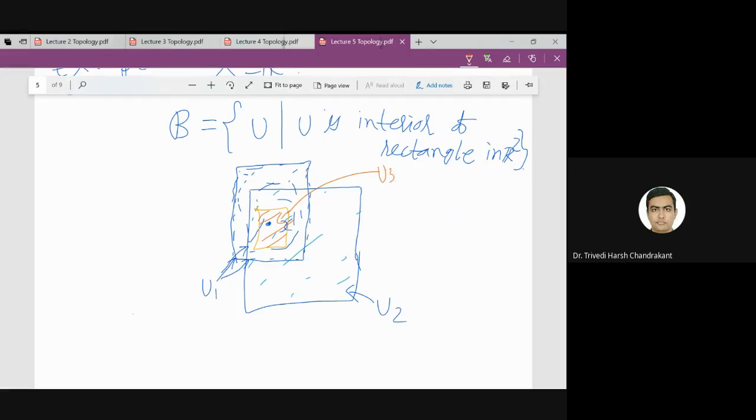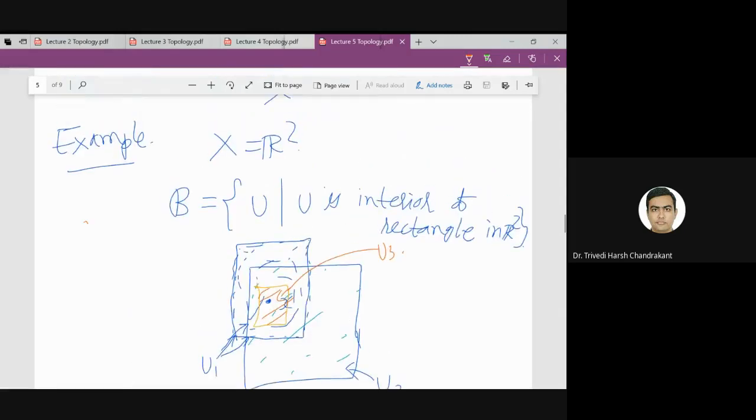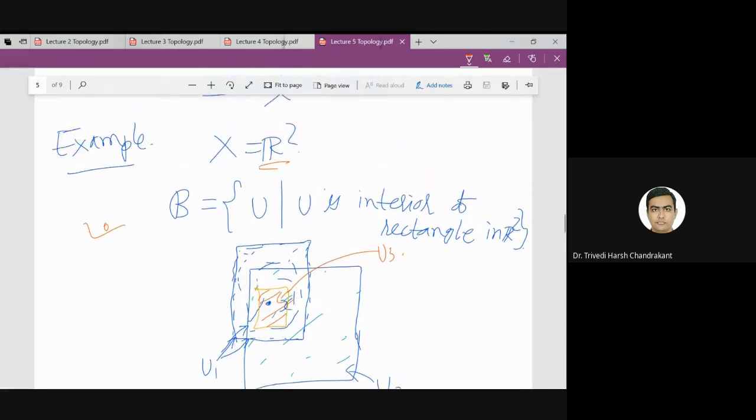Therefore this is also a basis for R2. I discuss this because it is different from the disk. So there can be many bases for a particular set.